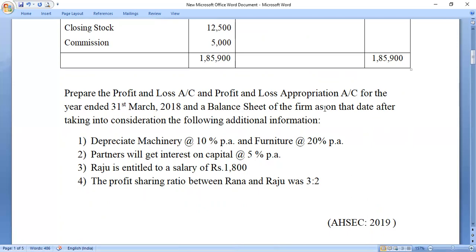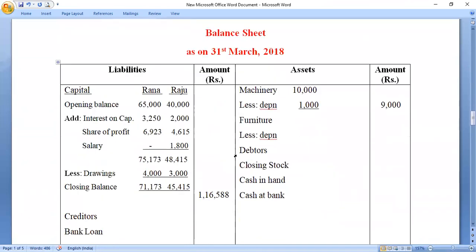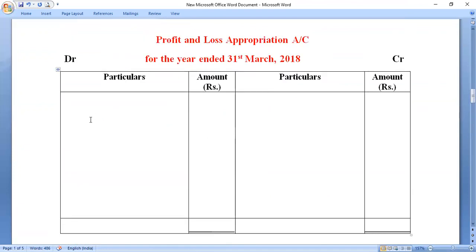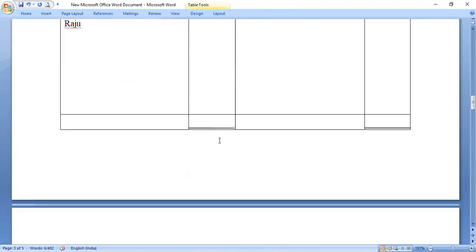I'll be showing these items as an addition to the capital. You see, add interest on capital. I have already added. And at the same time, in the profit and loss appropriation account, I will show it like this: interest on capital, then for Rana and for Raju. How much? 5%, 5% of their respective capitals, and accordingly the final figure will come outside. That amount that we have calculated will also be shown here as add interest on capital. I'll add it with Rana and Raju's capital respectively.